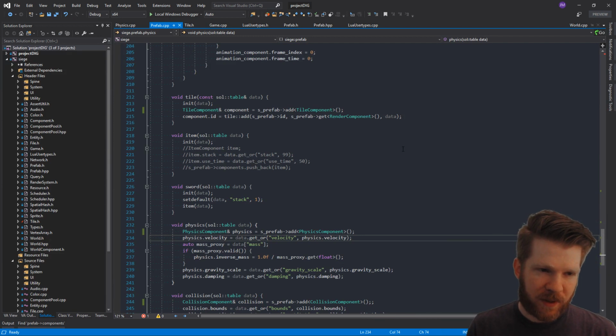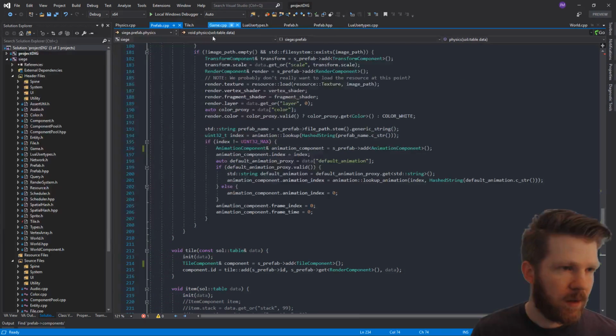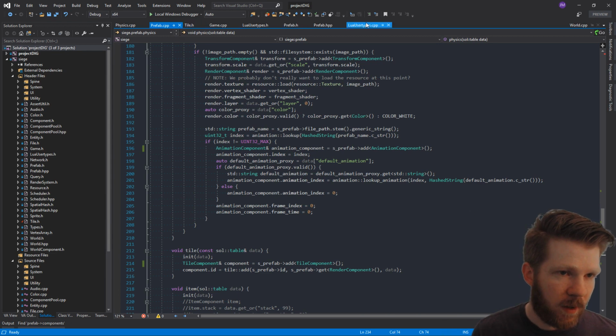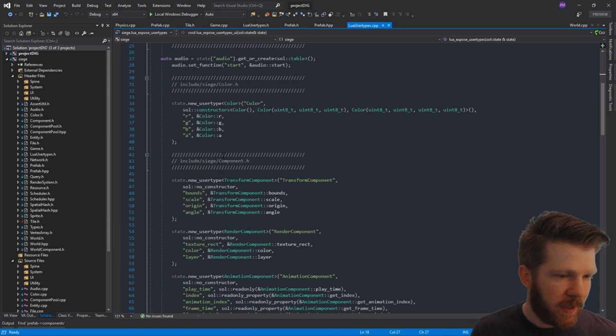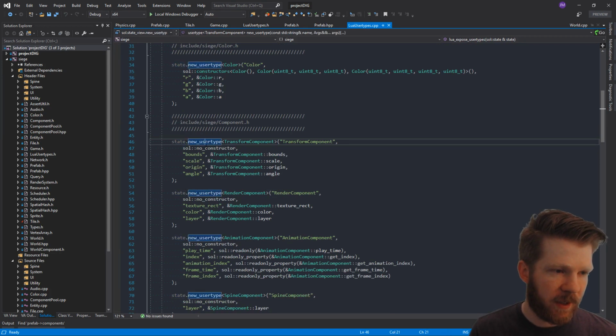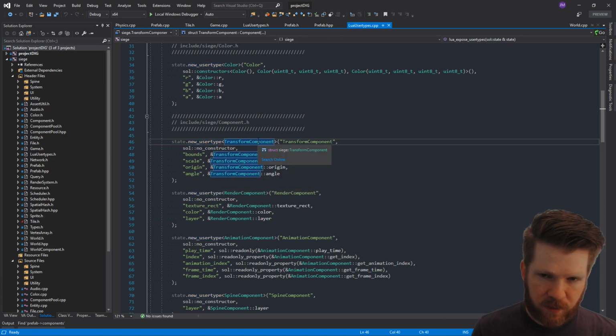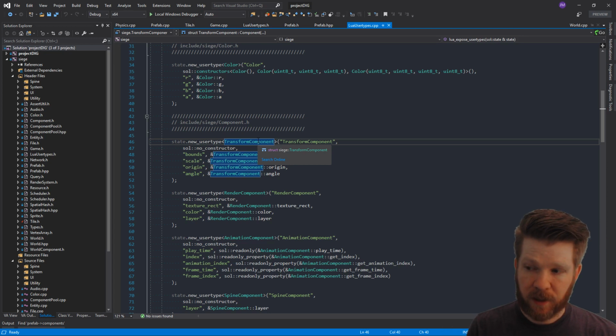So how it works is that we need bindings to have Lua and C++ communicate. Bindings look something like this, where we expose our classes to Lua, saying it's a new user type or a new enum or whatever.